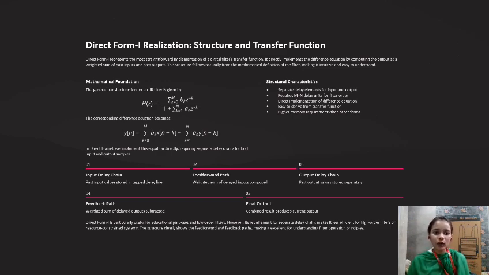These are the steps we follow. First step is input delay chain, second step is feed forward path, third is output delay chain, fourth is feedback path, and fifth is final output. Direct form 1 is particularly used for education purposes and low order filters. However, its requirement for separate delay chains makes it less efficient for higher order filters.